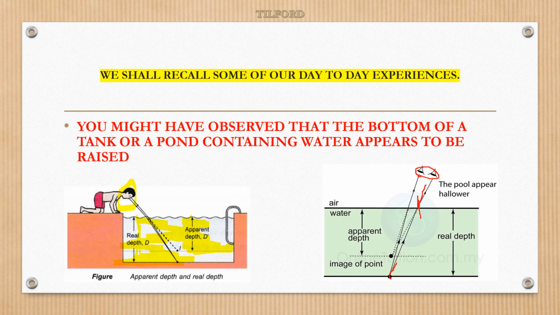This is the point in the swimming pool, but the image of that point is here. To this observer, the point appears here. That means he thinks the depth of the swimming pool is only till here. But is that the correct depth of the swimming pool? No. The actual depth is this one. This is the apparent depth.